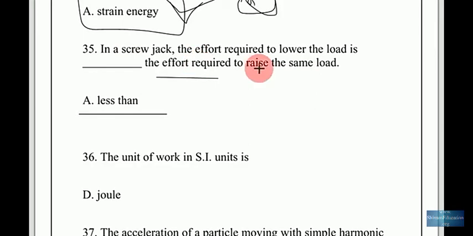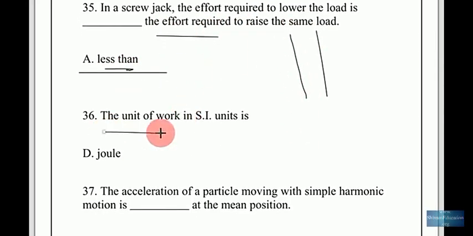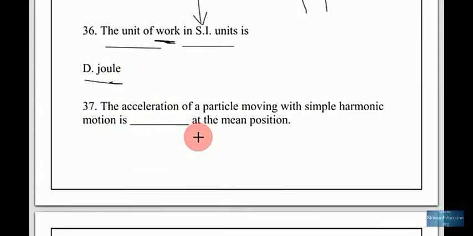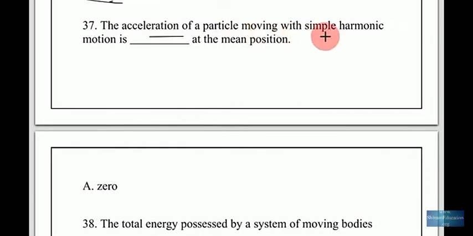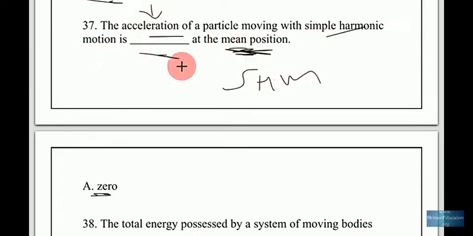In a screw jack, the effort required to lower the load is less than the effort required to raise the same load. The unit of work in SI is the joule. The acceleration of a particle moving with simple harmonic motion is 0 at the mean position.